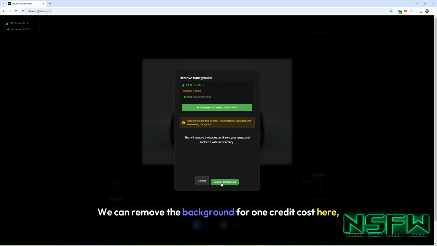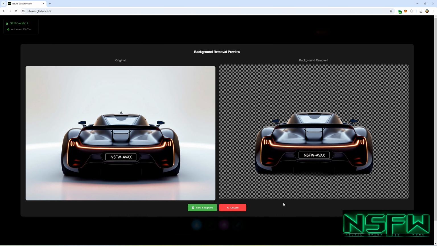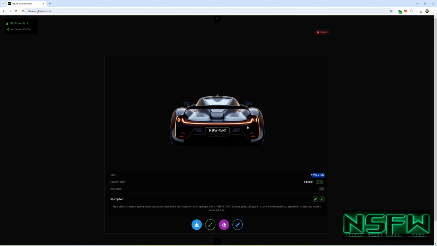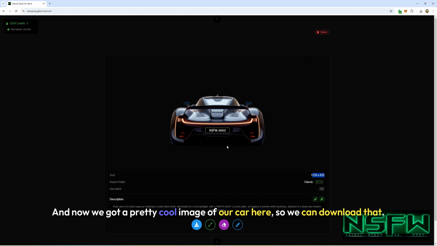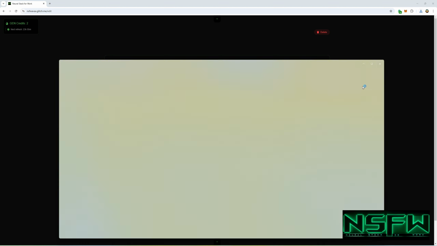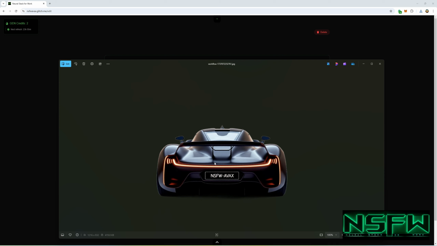We can remove the background for 1 credit cost here, and that's going to intelligently select what the image is. And there we go. We're going to save and replace. And dope, now we got a pretty cool image of our car here. So we can download that. And there we go, we got it there.